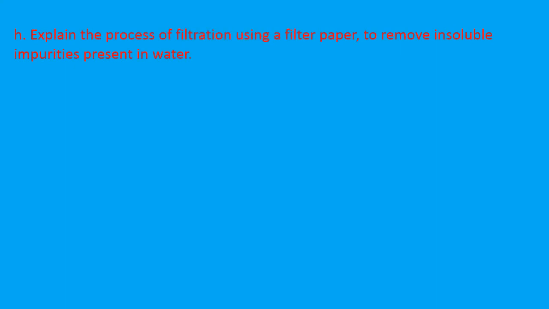Part H, this is our last question of the section, answer the following question. Explain the process of filtration using a filter paper to remove insoluble impurities present in water. We all know, if we want to remove insoluble impurities present in water, we can do it with the process of filtration.